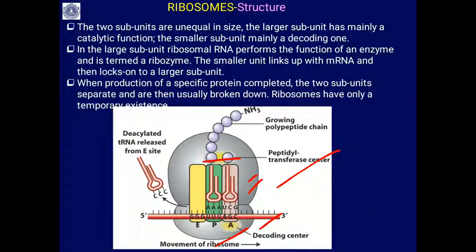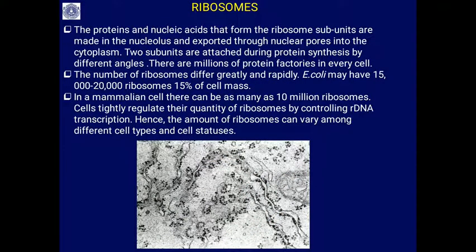When the production of a specific protein is completed, the two subunits separate and they will either be broken down or reused. The proteins and nucleic acids that form the ribosome subunits are made in the nucleolus. The ribosomal subunits are produced there and then transported to the cytoplasm through the nuclear pores, and there are millions of protein factories, or ribosomes, present in every cell. The number of ribosomes differs greatly.